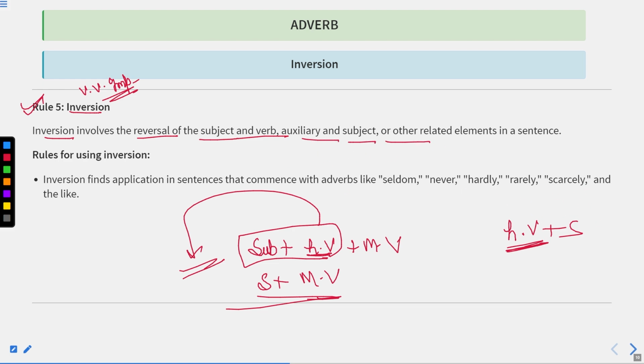Auxiliary and the subject or related elements in a sentence. Rule of using inversion. Why do we apply the rule of inversion? Inversion finds application in sentences that commence, meaning begin, with adverbs like seldom, never, hardly, rarely, scarcely, and the like.